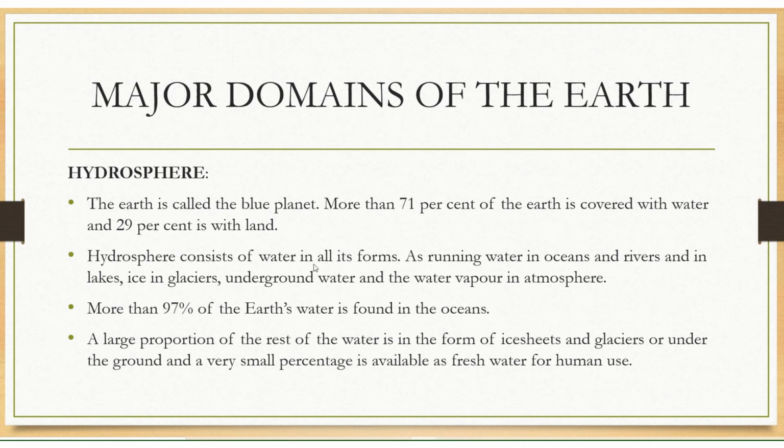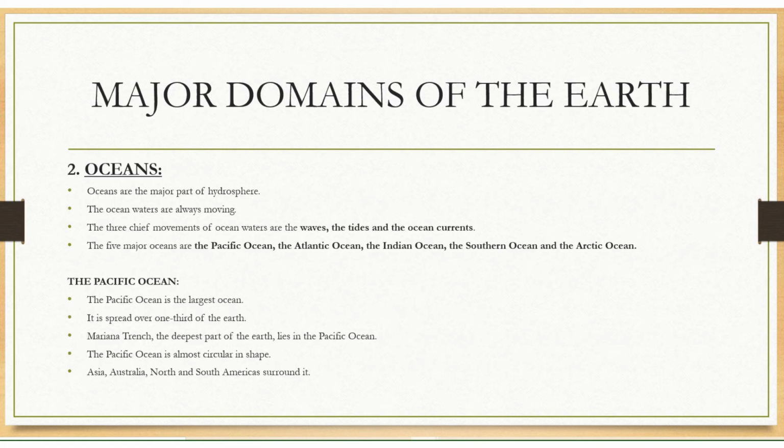Hydrosphere consists of water in all its forms: running water in oceans, rivers, and lakes, ice and glaciers, underground water, and the water vapor in the atmosphere. More than 97% of Earth's water is found in oceans. A large portion of the water is in the form of ice sheets, glaciers, and underground water, and a very small percentage is available as fresh water for human use.